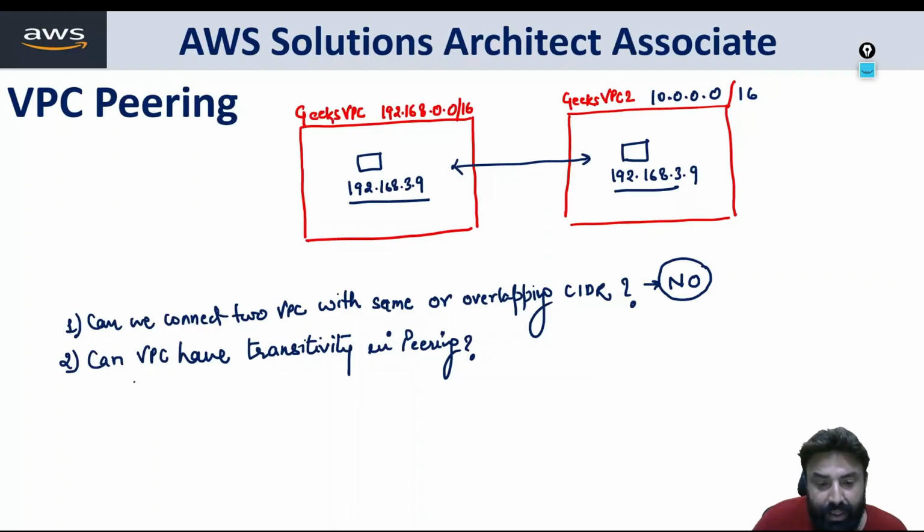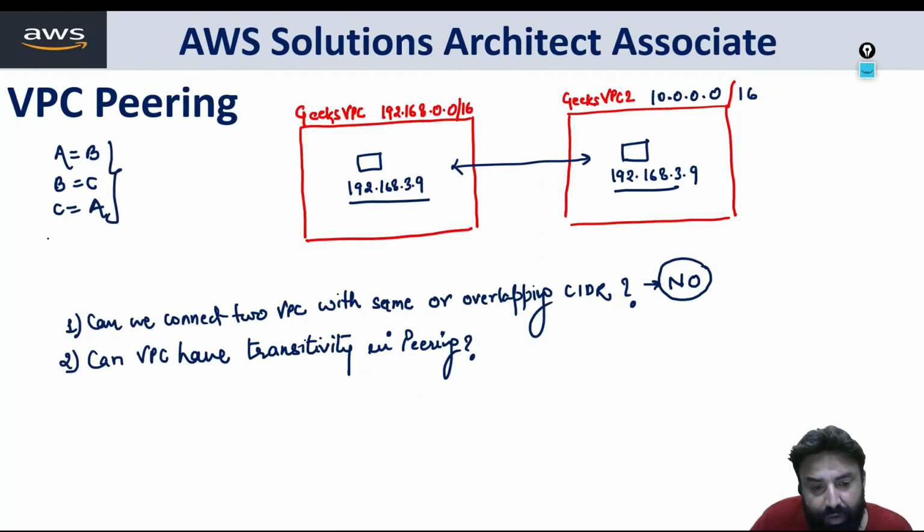Now the second question is, can there be transitivity in peering? Transitivity means if A is equal to B and B is equal to C, then we say that C is equal to A. Mathematics says this. This is called transitivity.